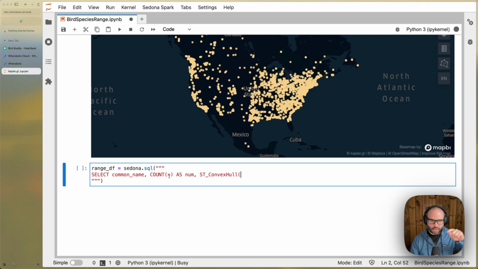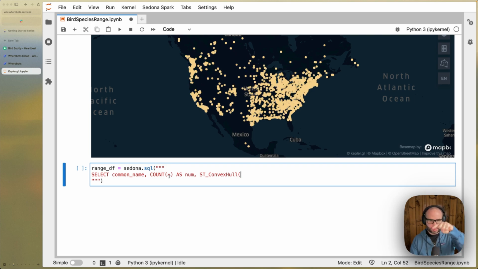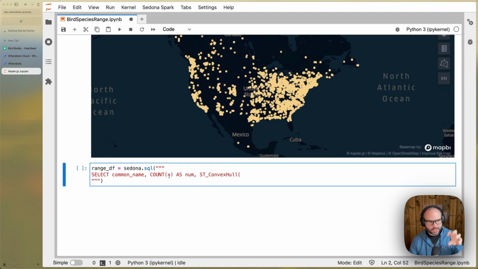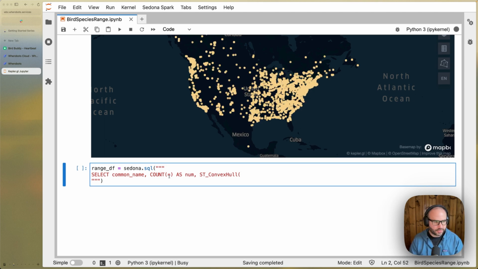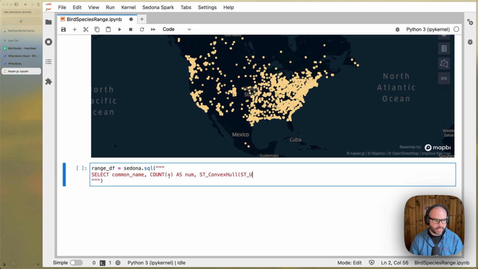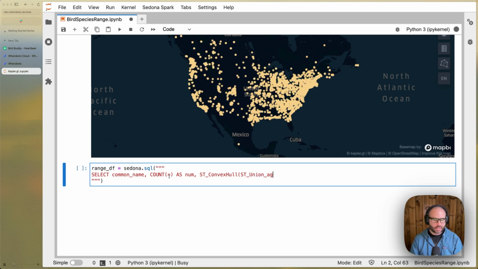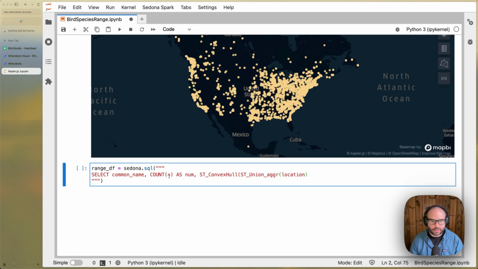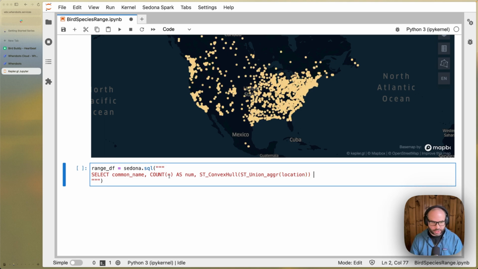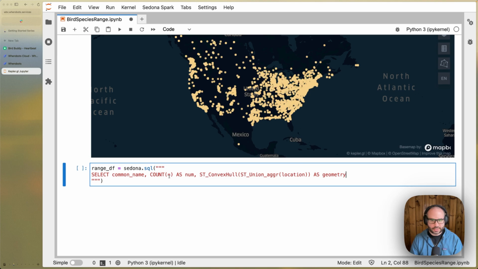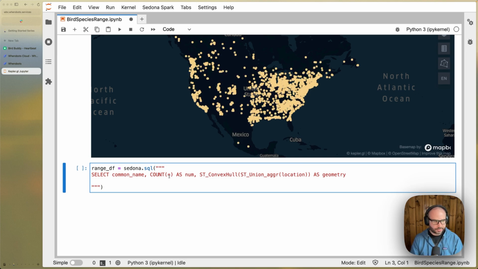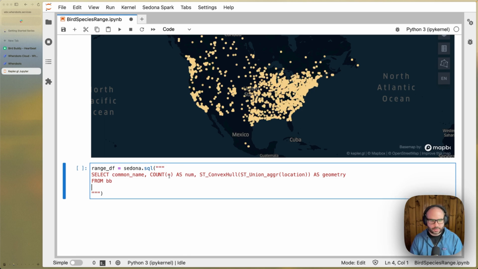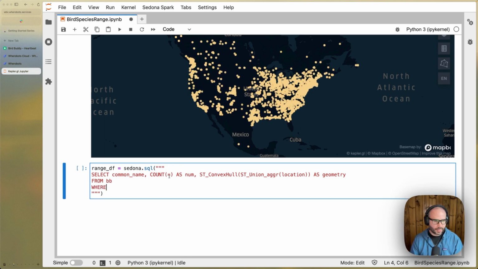This is going to draw a convex hull, which is basically a polygon that will contain all of the point geometries that we're going to pass to this function. We need to aggregate those together. So we're going to do an ST_Union aggregation using the location, so the point geometry, and we'll call this the geometry column. This is coming from our BB view.